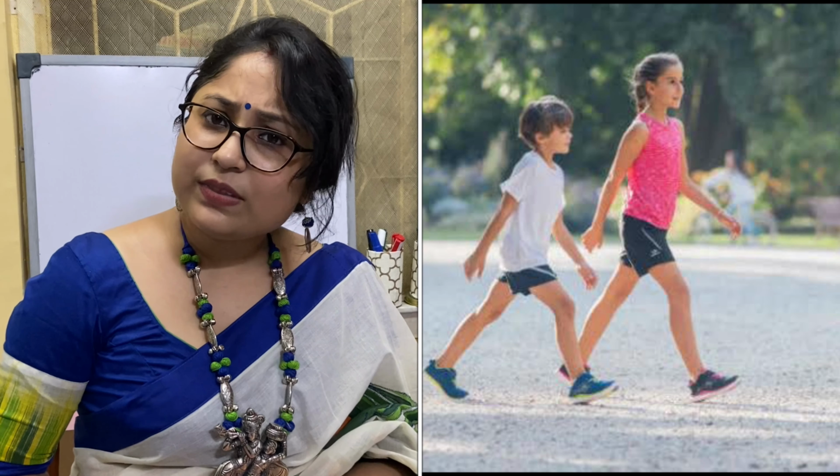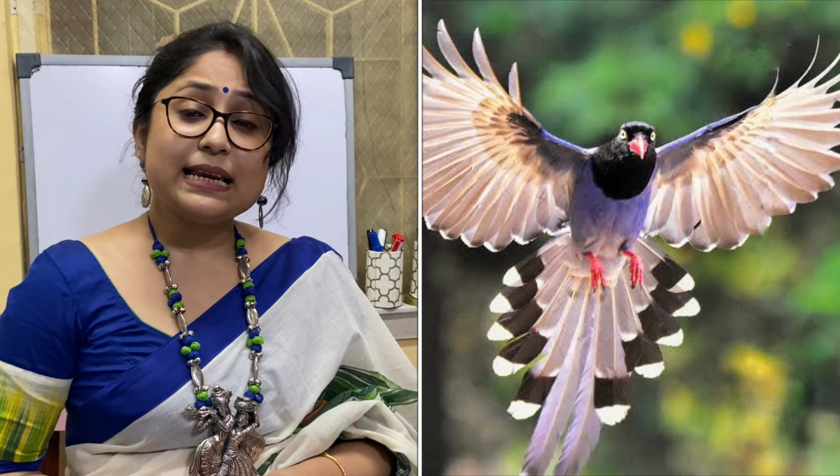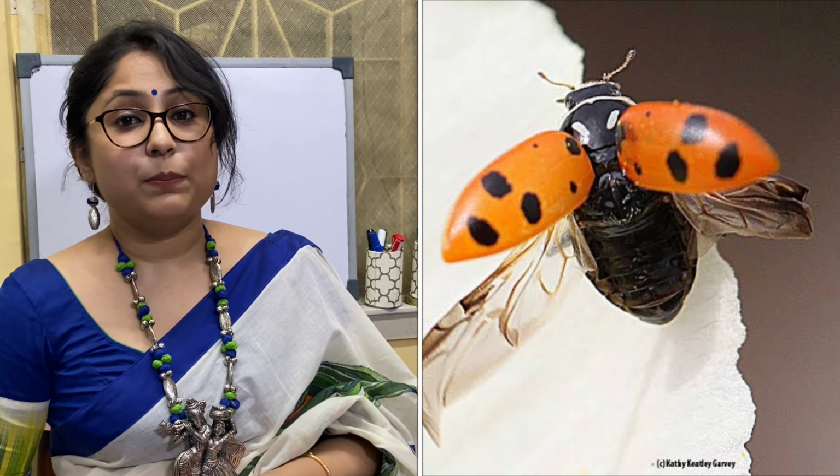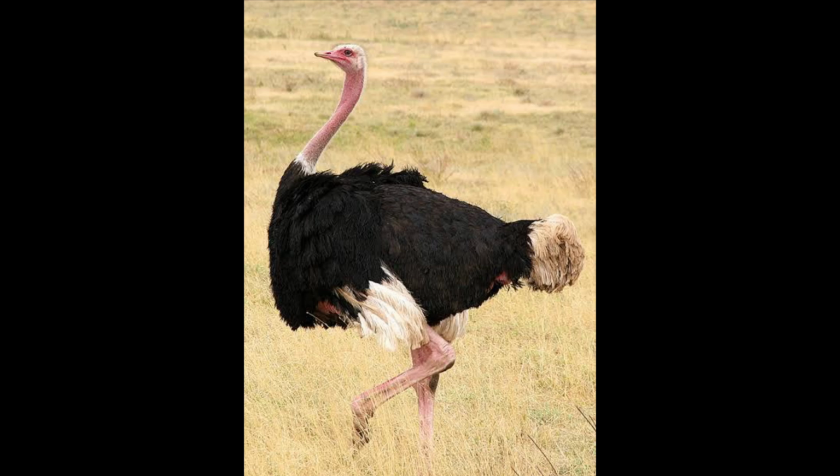Living things can move. Animals can move from one place to another in search of food, water and shelter. They also move to escape from their enemy. Most of the animals can walk with their legs. Birds and insects can fly with the help of their wings. Fish use their fins and tail to swim in the water.